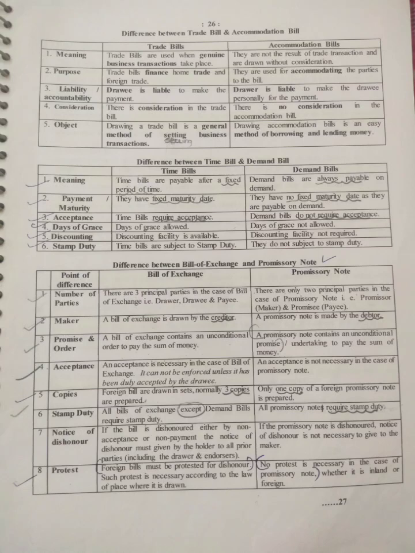Now protest. A foreign bill must be protested for dishonor, as such protest is necessary according to the law of the place where it is drawn. In the case of a promissory note, no protest is necessary, whether it is inland or foreign. So these are the 8 points.